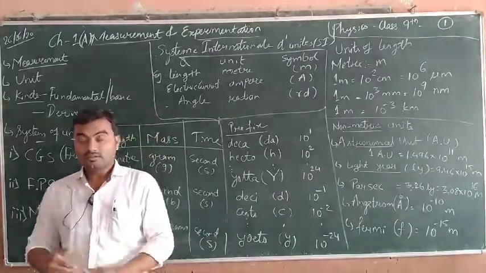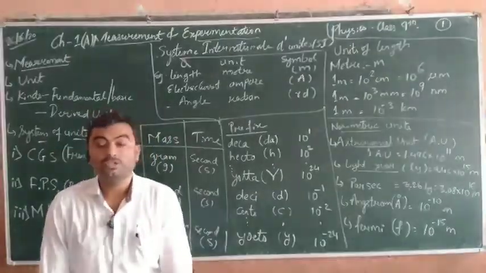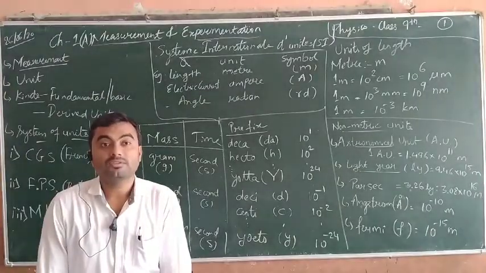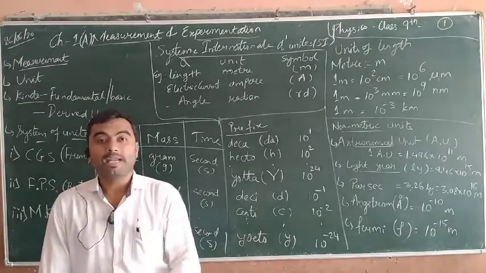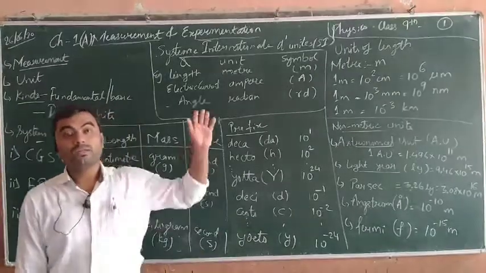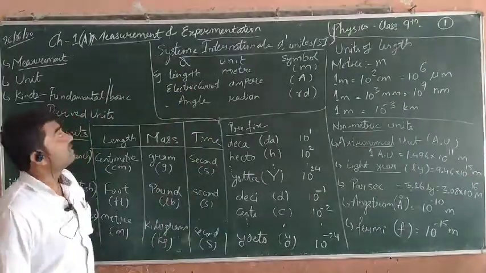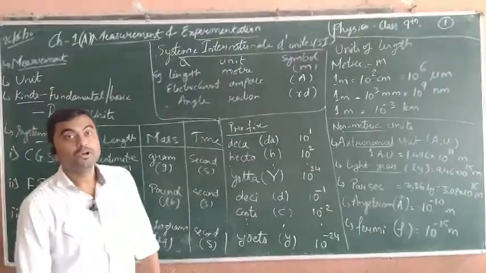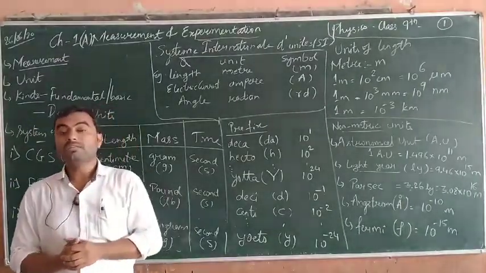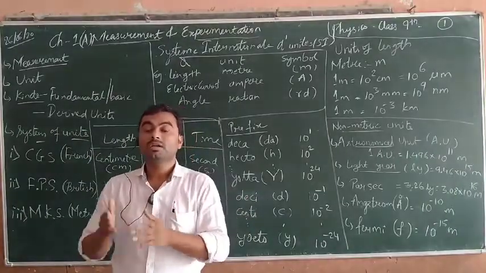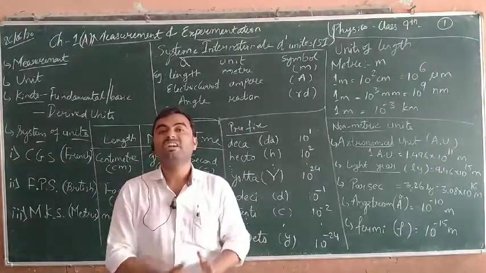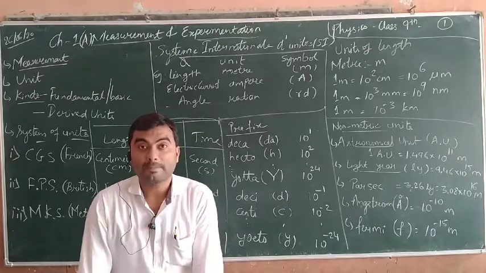As you can see, all these chapters are going to teach you how the basic facts of science cover every part of this and how it is being applied. Now we can start our lesson number 1, that is measurement and experimentation, part A. This part deals with all the basic definitions, all the units, all those things which are considered the most basic fundamental parts of any physical chapter.